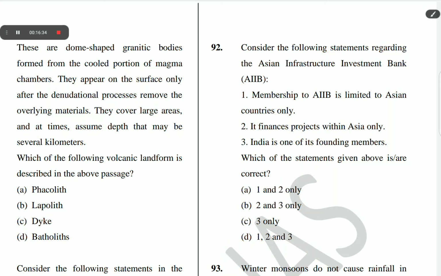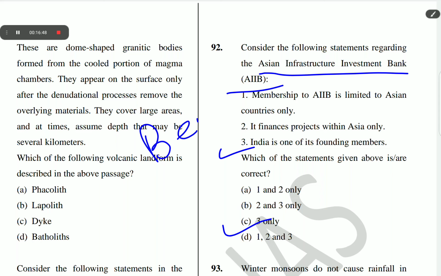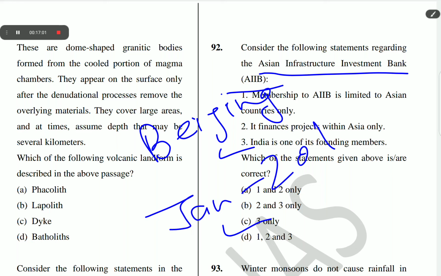The correct option of question number 92 is C, third only. India is one of its founding members. AIIB is headquartered in Beijing, and its operation started in January 2016.